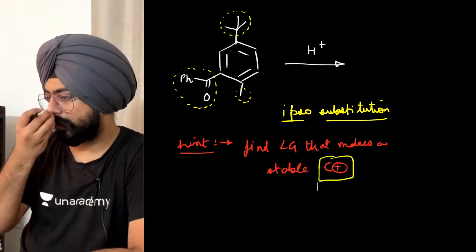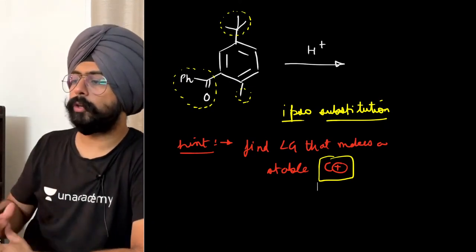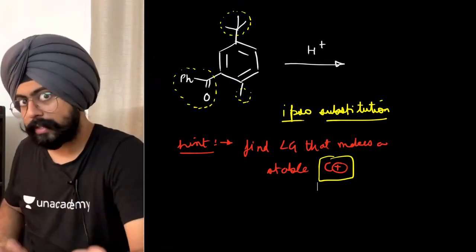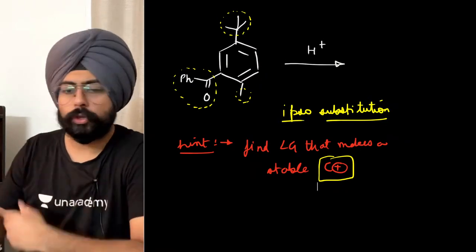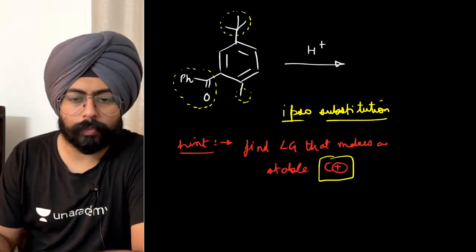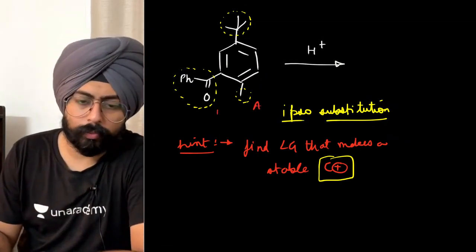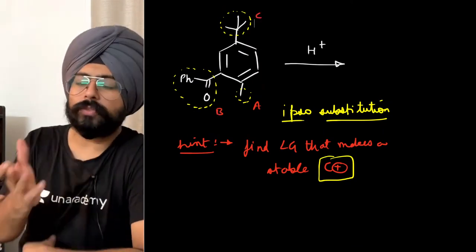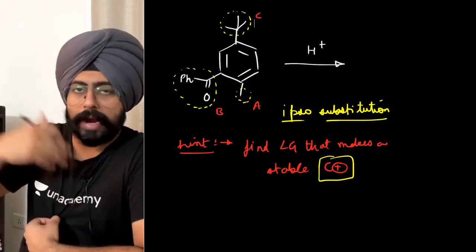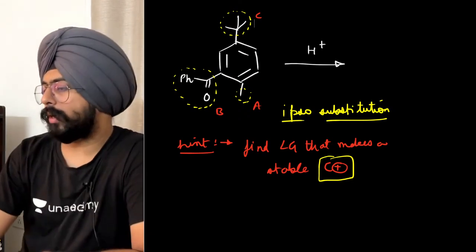And Johan is saying that in this case, the leaving group would be a bulky group. Yes, because a bulkier group will stabilize the carbocation better, isn't it? So let's say this is group A, this is group B, and this is group C. Which of these groups, when it leaves and forms a carbocation, will form a better carbocation?